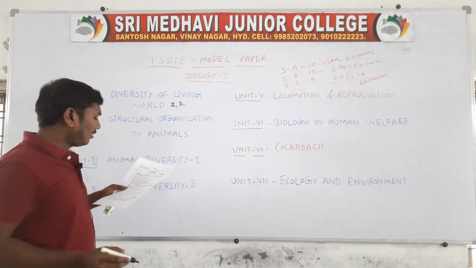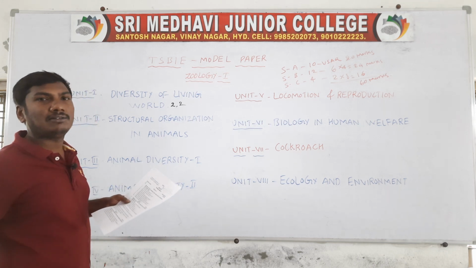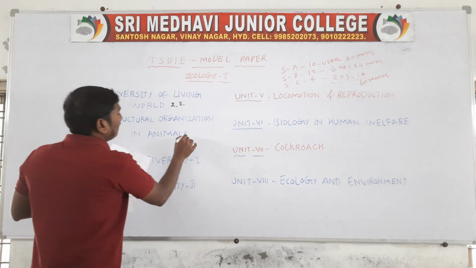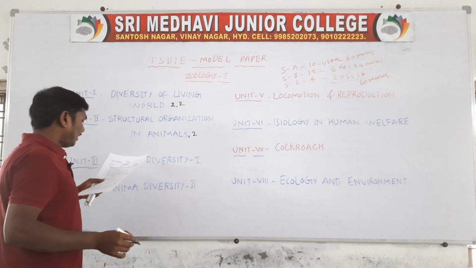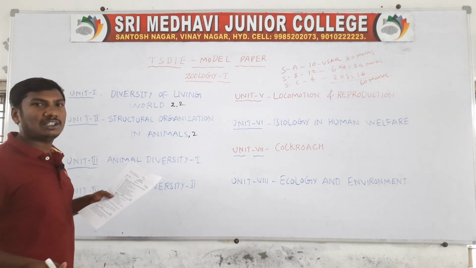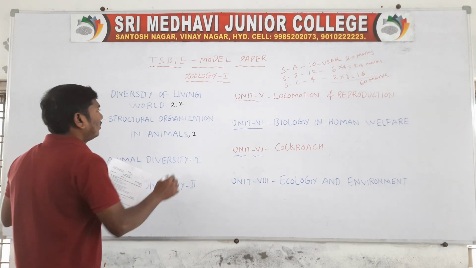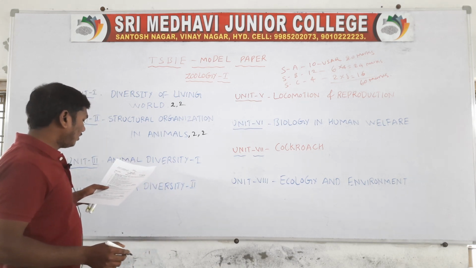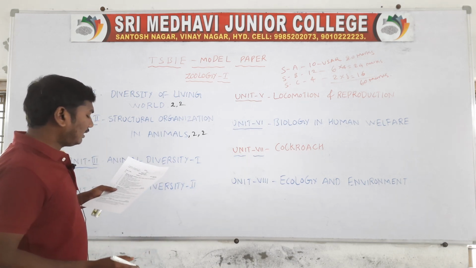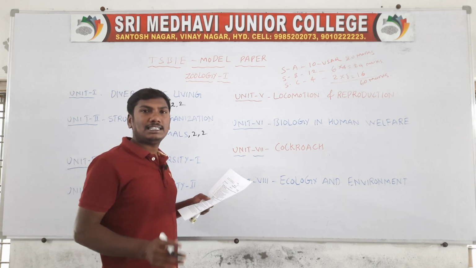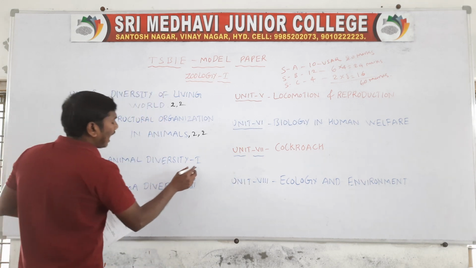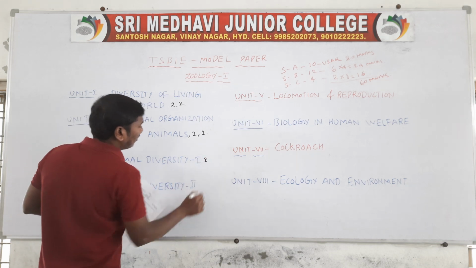Third question: What is the hematocrit value? This is present in the second lesson, unit 2. Next question, define osteon. This is also unit 2. Fifth question: Distinguish between the armpits and plasmids. This is from the lesson animal diversity 1.